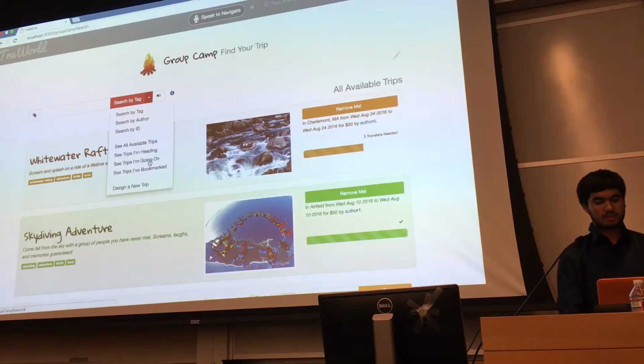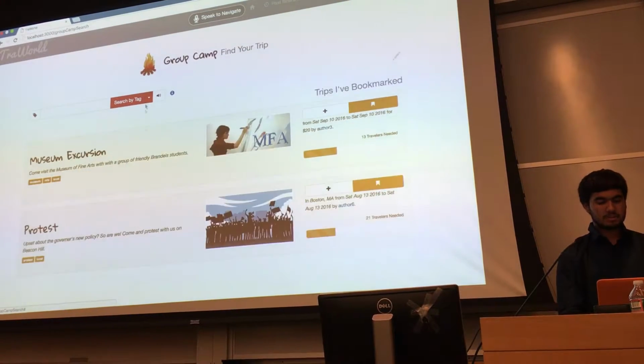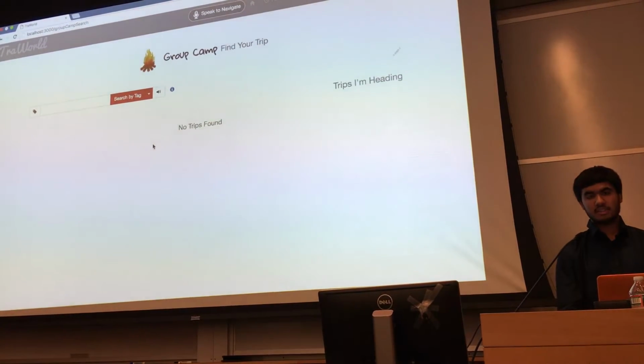You can see trips that you're going on. You can see trips that you've bookmarked. And you can see the trips that you're leading, which in this case happens to be none.